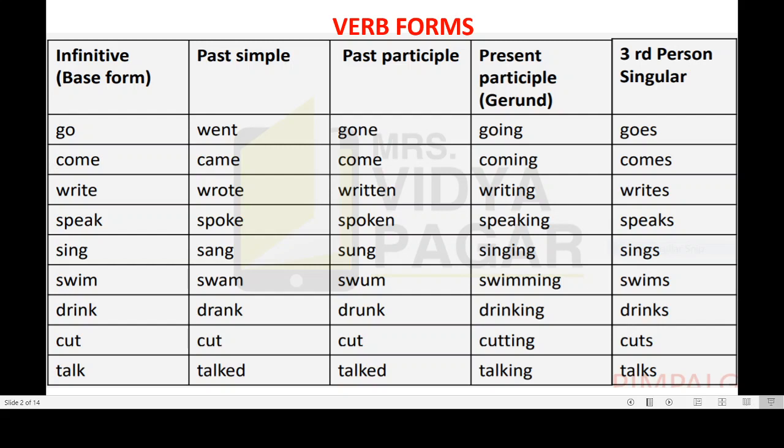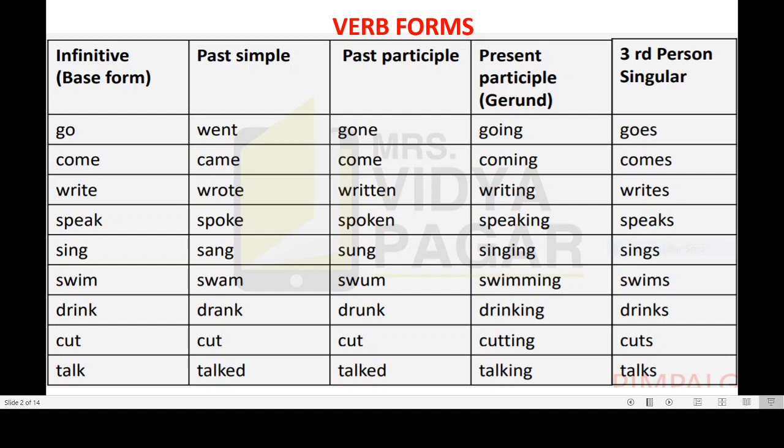Pay attention, listen carefully. Go, went, gone, going, goes. Come, came, come, coming, comes. Write, wrote, written, writing, writes. Speak, spoke, spoken, speaking, speaks. Sing, sang, sung, singing, sings. Swim, swam, swum, swimming, swims. Drink, drank, drunk, drinking, drinks. Cut, cut, cut, cutting, cuts. Talk, talked, talked, talking, talks. You should make this type of table of the verbs.